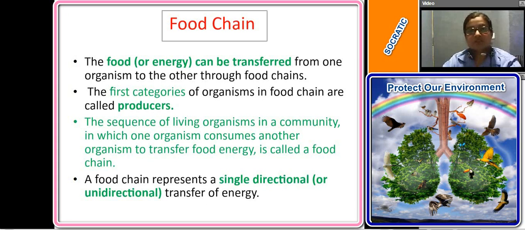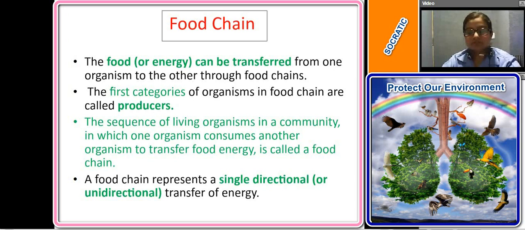The definition of food chain: the sequence of living organisms in a community in which one organism consumes another organism to transfer food energy is called a food chain.